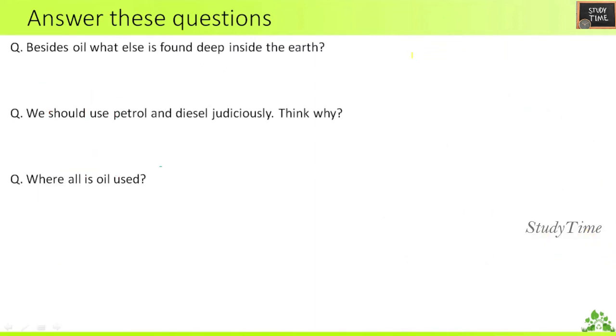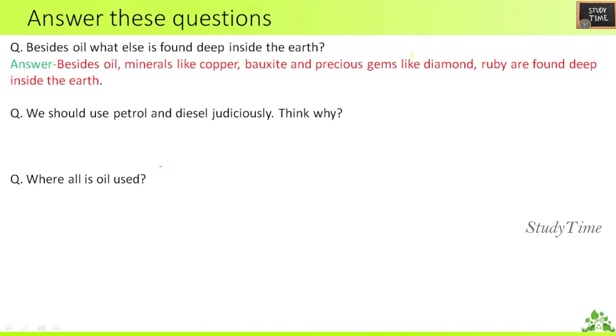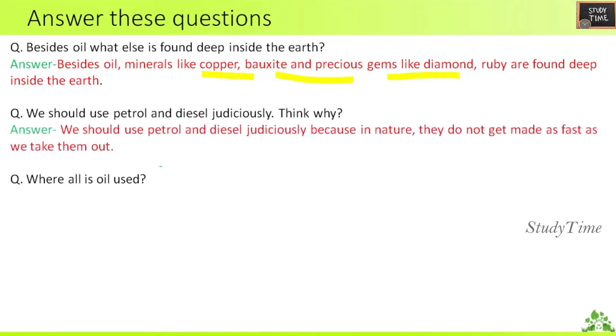Next, besides oil, what else is found deep inside the earth? You can write minerals like copper, bauxite, diamond, ruby. Next, we should use petrol and diesel judiciously. Think why? Because they cannot be made as fast as we take them out.